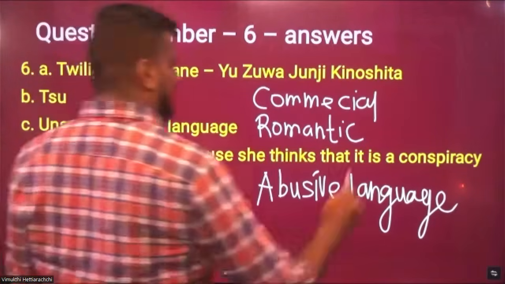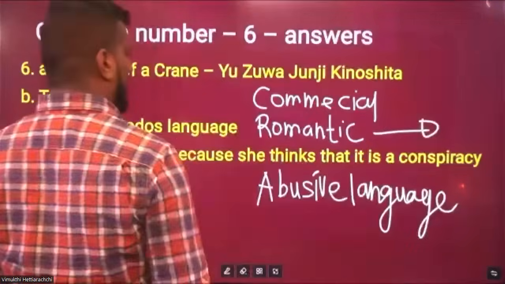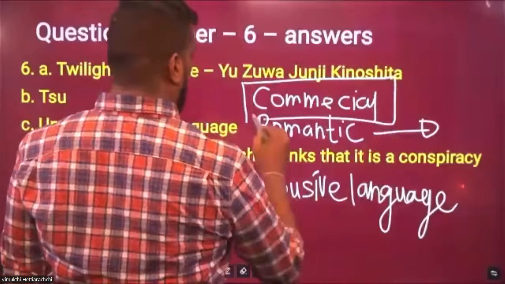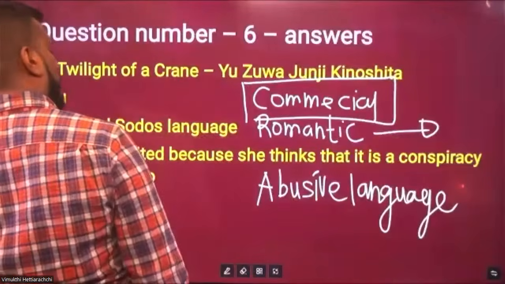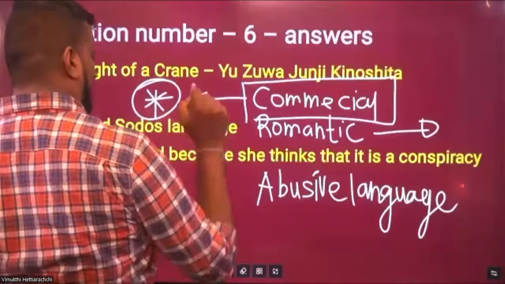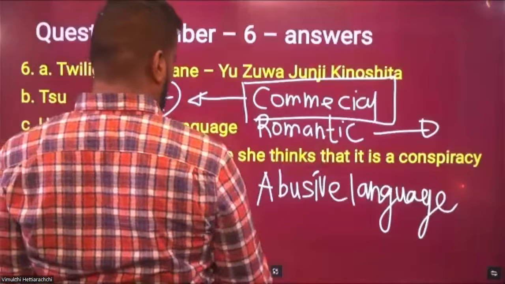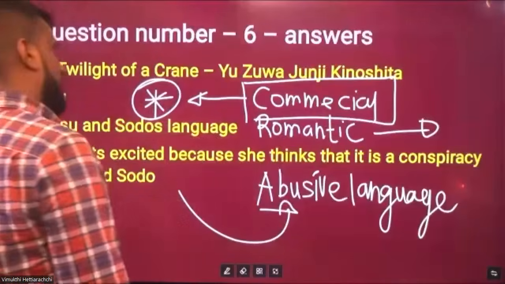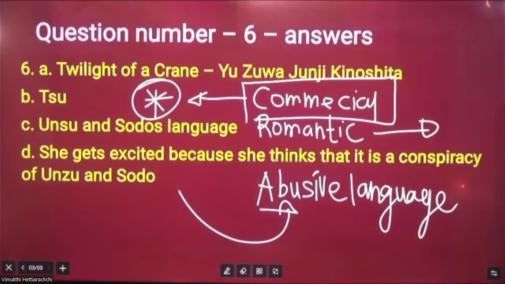Now, at the very beginning, we can see romantic language. After meeting Sodo and Unzu, Yohio is practicing commercial language. And then after germination, what will happen? Yohio is using abusive language. So different types of language can be seen in the drama.